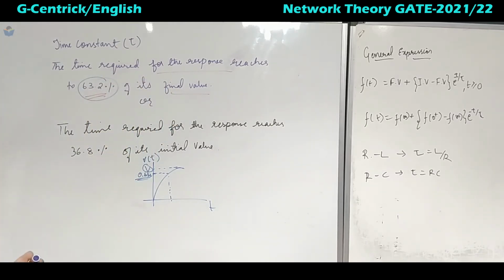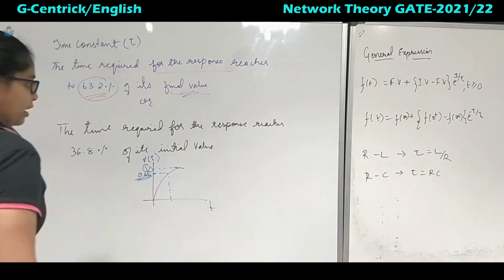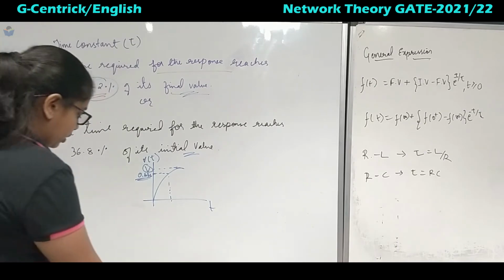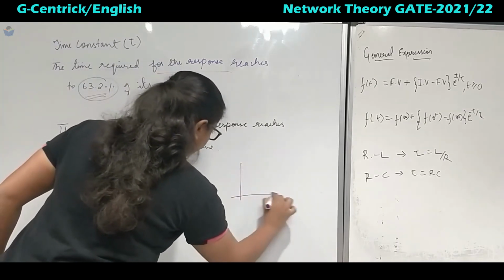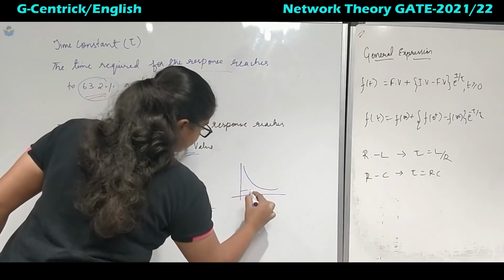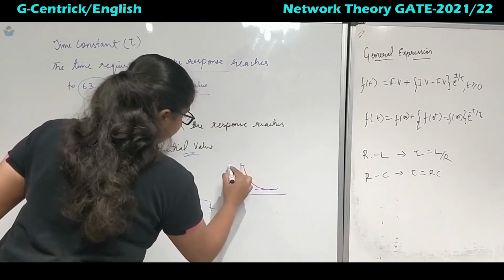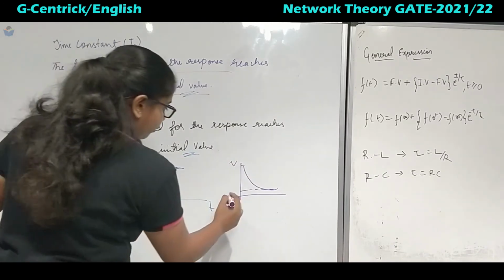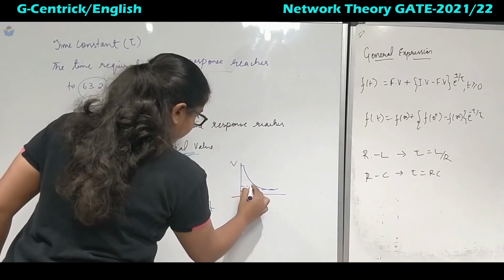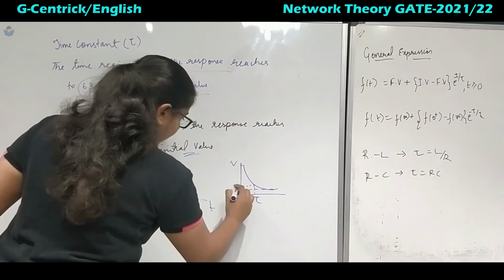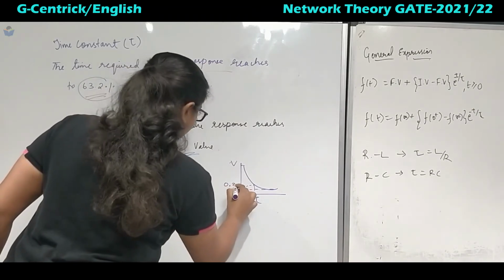So we have one more also. This is with respect to the final value, and one more we have with respect to the initial value. Okay, so now if I take a decaying signal, this is the initial value and this is the final value. How much percent? 36.8% of its initial value. So around here, this is tau, here also it is tau, it is 0.368.